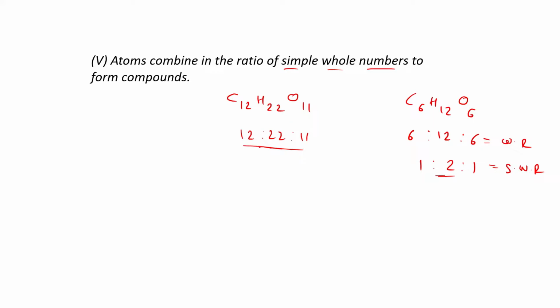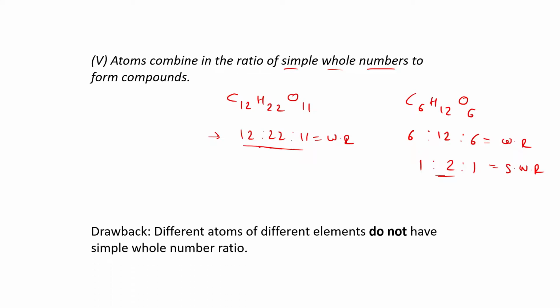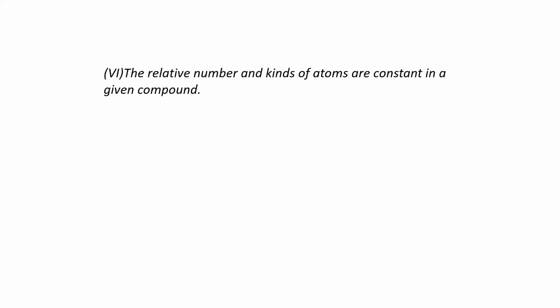But is this true? He said each and every time you are going to have a simple whole number ratio in all the compounds. The answer is no. Every time it's not correct, because just now we have proven that in our first example you are not going to get a simple whole number ratio. It will be just a whole number ratio, right? And that's why it is also a drawback. And what we are saying in the drawback is that different atoms of different elements do not always have a simple whole number ratio. That is postulate number 5 with its drawback.